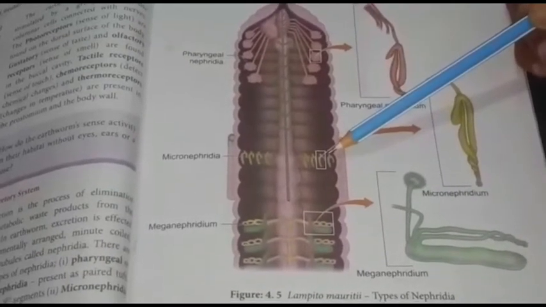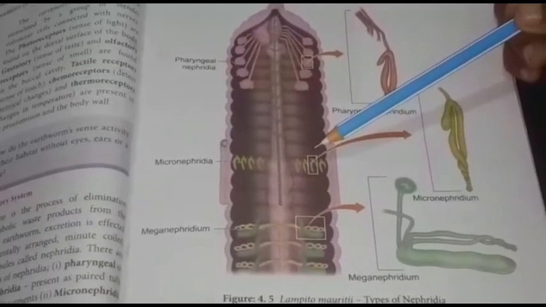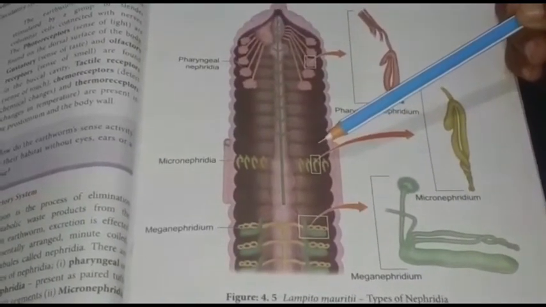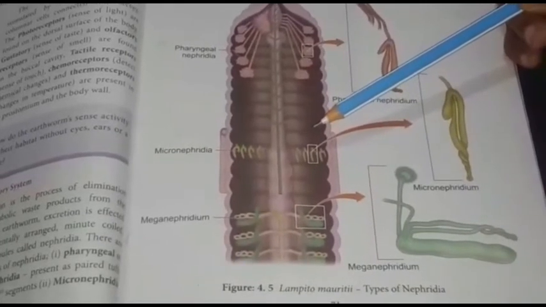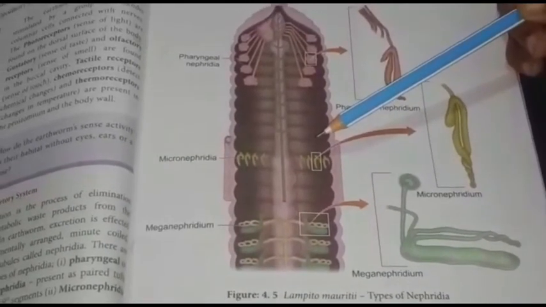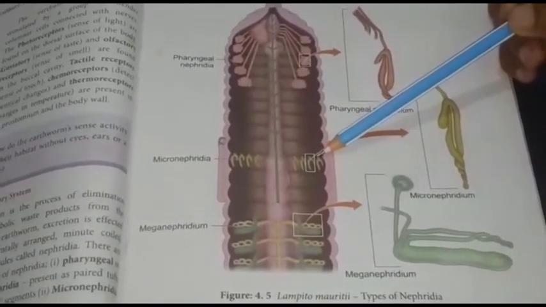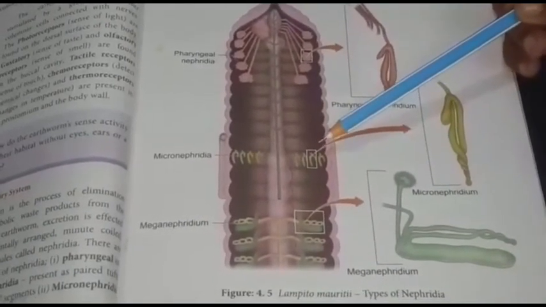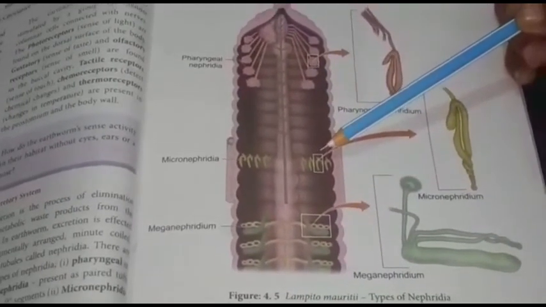They are attached to the lining of the body wall and located from the 14th segment to the last, which opens on the body surface.